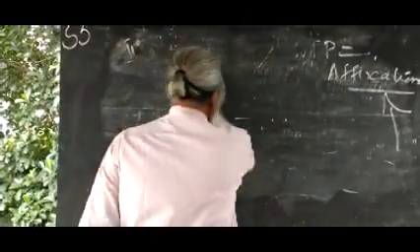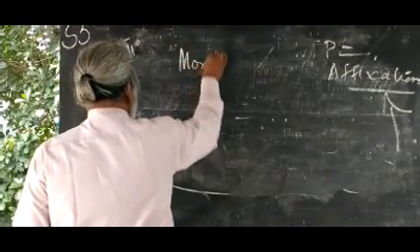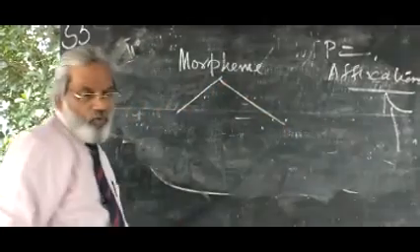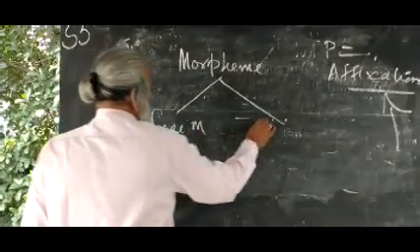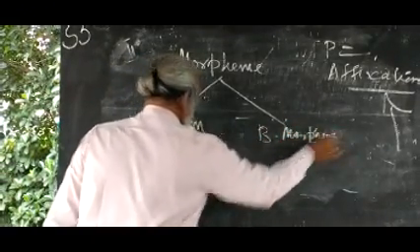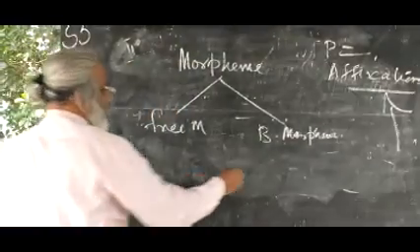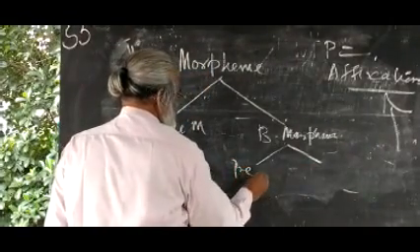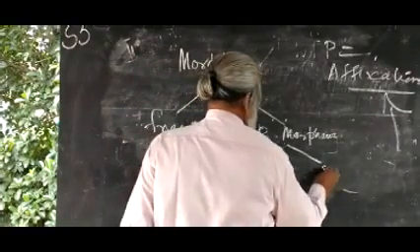Then we can summarize what morpheme is here. You can copy down this morpheme. It is divided into two. First one is free morpheme, then bound morpheme. This bound morpheme has two divisions: one is called prefix, then suffix.